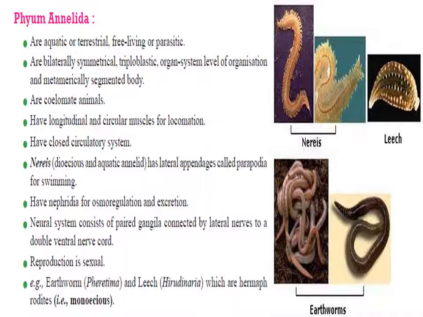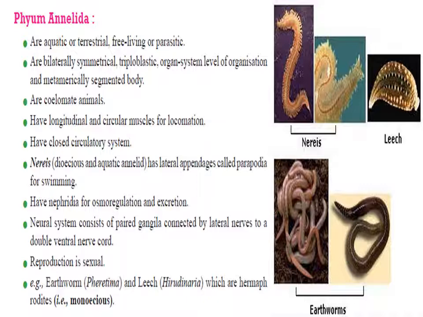That means the segments are interdependent and the new segments are added from the posterior end. The body is distinctly marked into segments. The locomotion is done with the help of longitudinal and circular muscles and setae. They have parapodia or triangular projections from the body which help in locomotion. These animals have a closed circulatory system with a ventral heart, and blood has hemoglobin dissolved in the plasma. Respiration occurs with the help of moist skin.